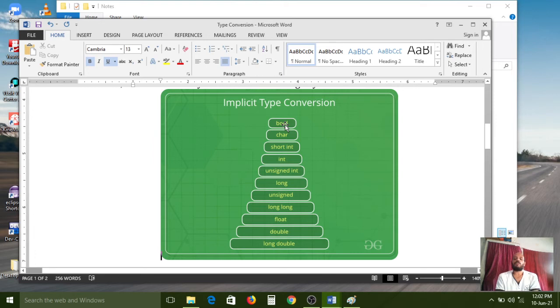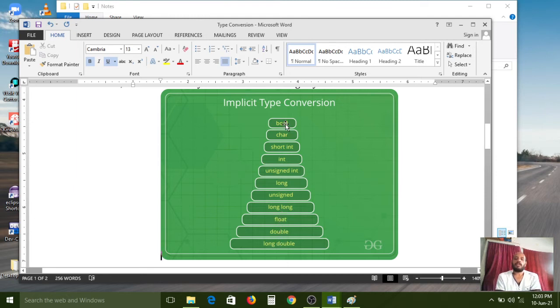Boolean is nothing but true or false. In C language, 0 is false, 1 is true. Those are the values of Boolean. And there are character data type, short int, signed int, long, unsigned int, unsigned long. Actually, there are other long data types also, but according to our syllabus, I have explained only about the long data type. You don't think about all those things. There are a number of data types. And float data type, double data type, long data type.